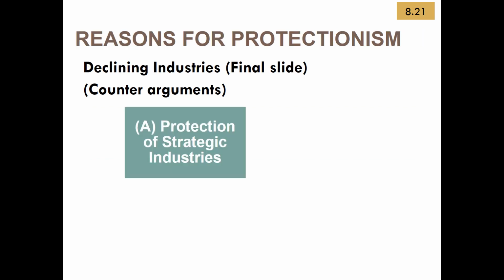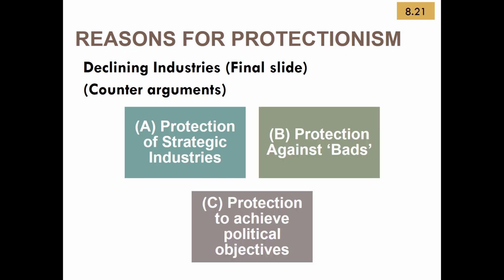Okay, this is the final slide. Some other non-economic arguments for protectionism are these: protection of strategic industries, protection against bad, protection to achieve political objectives. So one example I can think of for A is that for us, Singapore, in the previous video, I explained to you why from the law of CA, it makes sense for Singapore to get rainwater from Malaysia and then sell clean drinking water back to Malaysia.